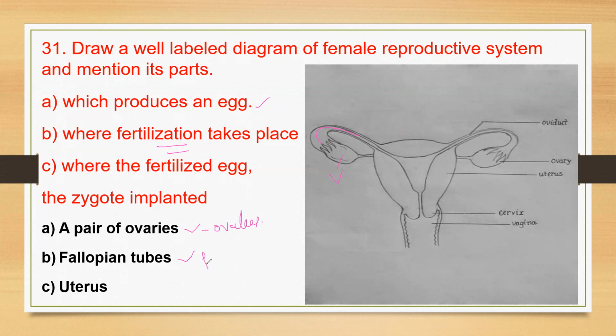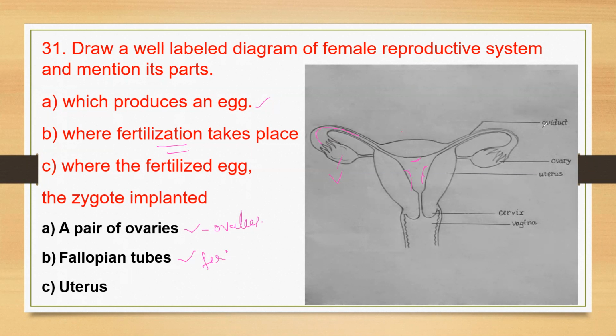In the fallopian tube, after fertilization some divisions take place, and when it converts into an embryo, the zygote comes and implants at the walls of the uterus, right? So the uterus is the correct one, where the implantation of the zygote will take place.